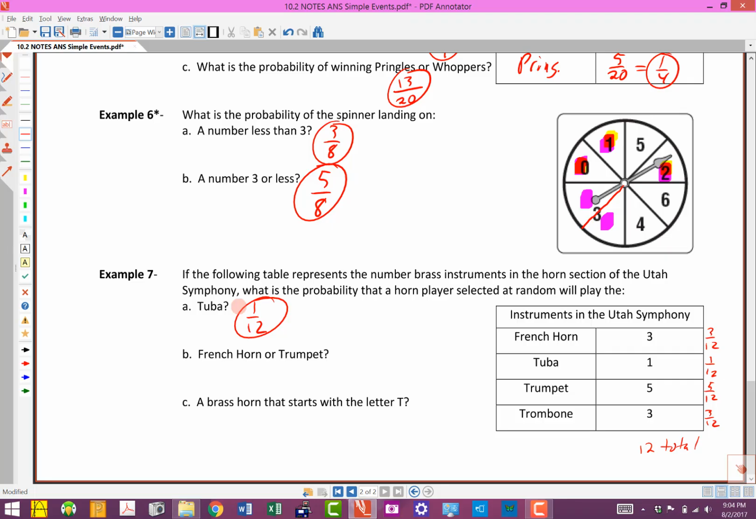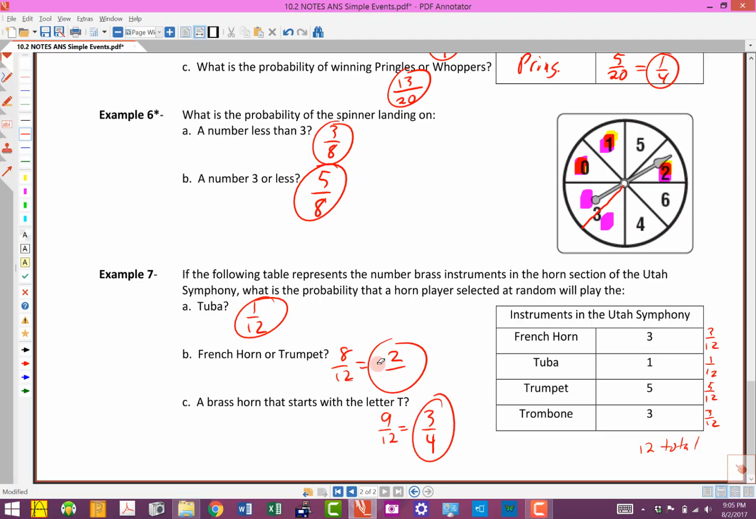We're done with that. French horn or trumpet, either one of those are okay. So the French horn or the trumpet. So there are 3 here and 5 here, so that would be 8 altogether, 8 out of the 12, and we'll go ahead and we'll reduce that. 4 goes in there twice, 4 goes in there 3 times, so we end up with 2/3. And then a brass horn that starts with the letter T. Well, these 3 all start with T. That one doesn't. So we could just say, well, gosh, if there are 12 altogether, that means these must add up to be 9. So 9 out of 12. Or you could literally just go through and add those up. So that would be 9 out of 12, which we would reduce to 3/4.